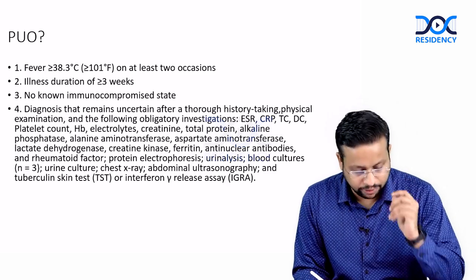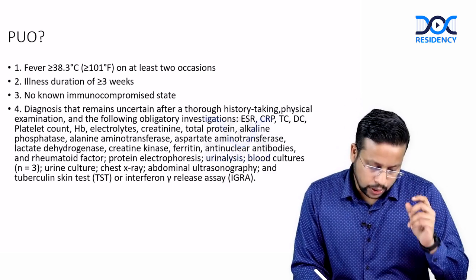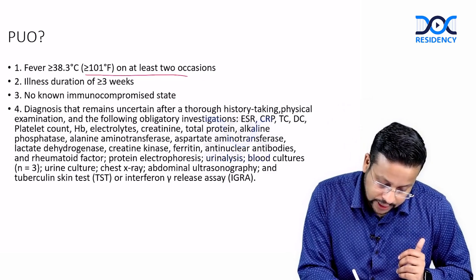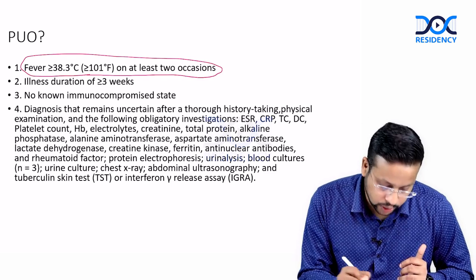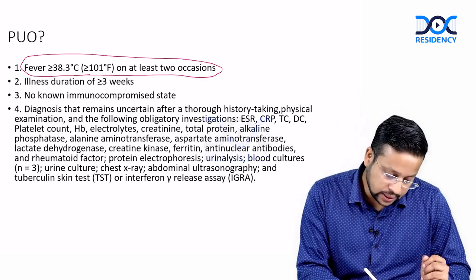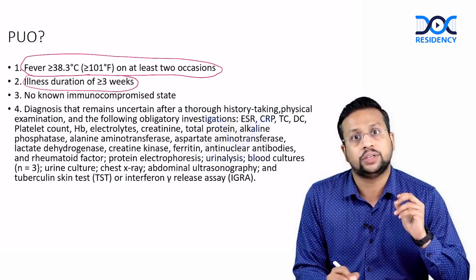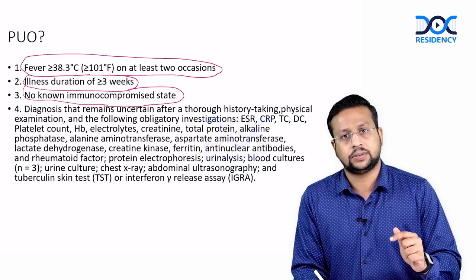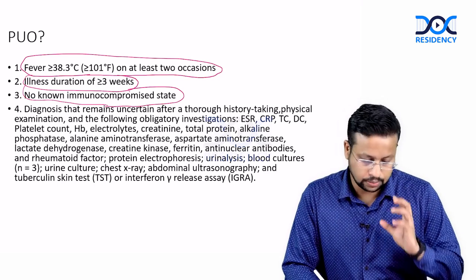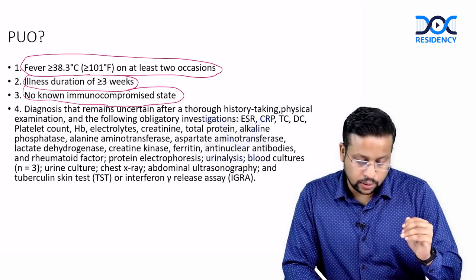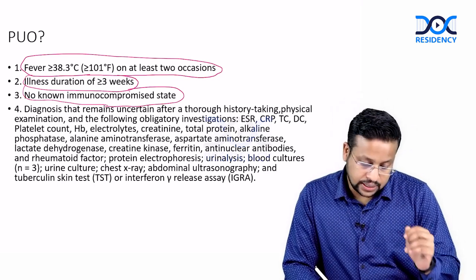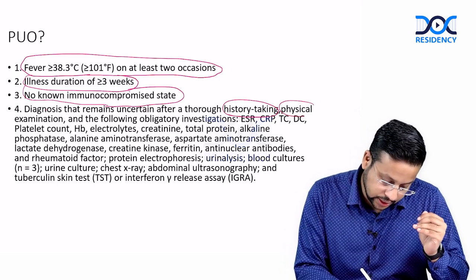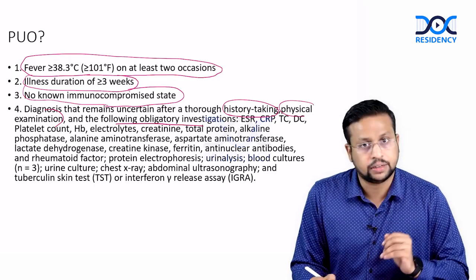PUO has a definite definition. To be called PUO, there should be a fever of 101 or more on at least 2 occasions. The illness duration should be more than or equal to 3 weeks. And the patient should be non-immunocompromised. So this is a classical PUO. And the diagnosis remains uncertain after a thorough history taking, physical examination and the following obligatory investigations.